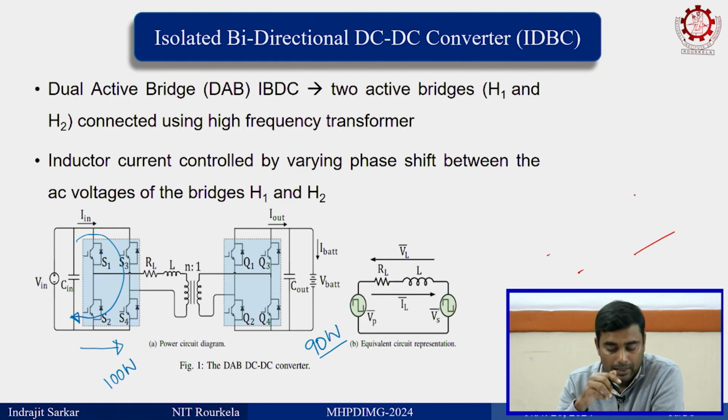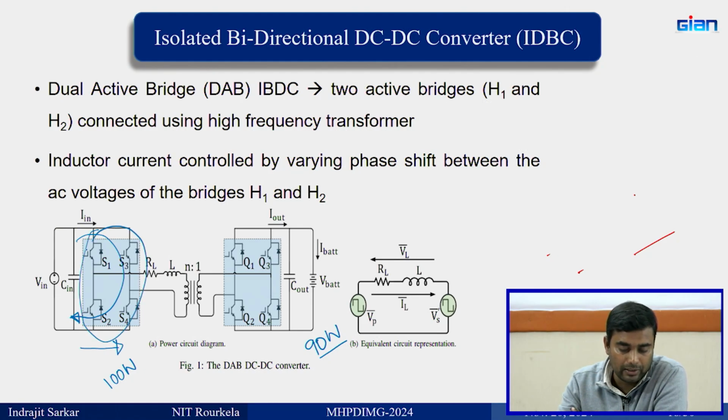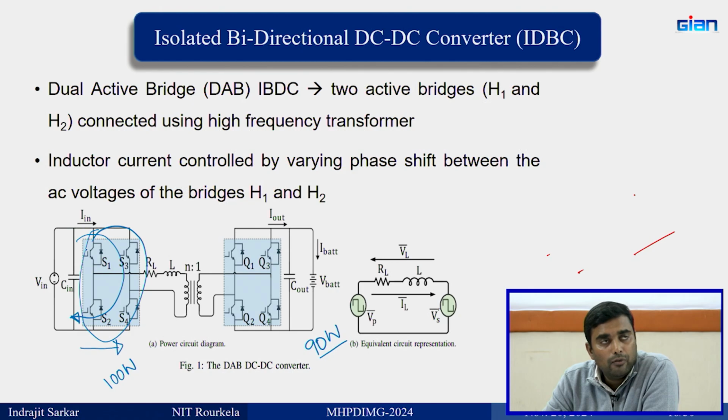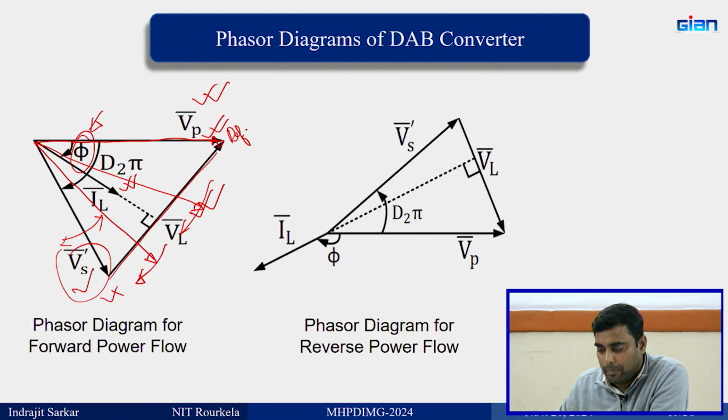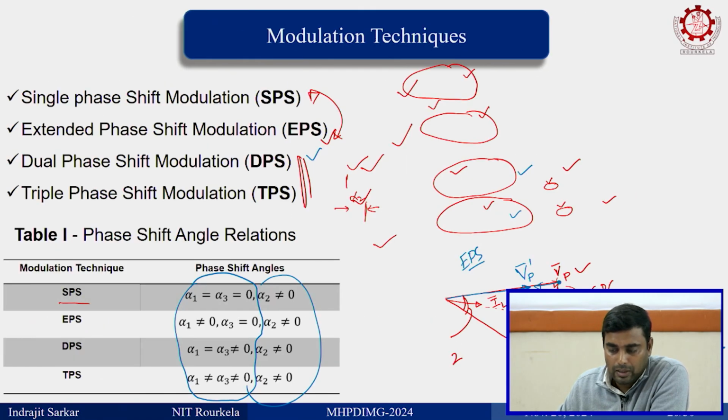What will happen? The switches are more stressed. The current supposed to be for 90 watt, now the current for 100 watt has to be definitely more and switch ratings are more. But in case of EPS, this backflow power can be minimized and even can be made 0 in order to reduce the switch stress. That is the main purpose of introduction of EPS.